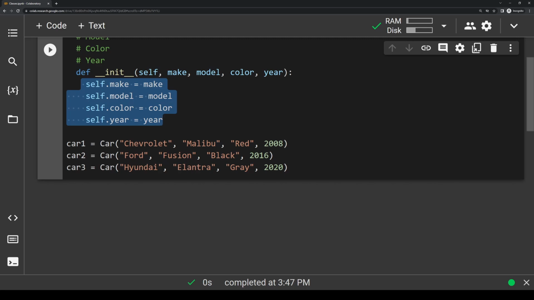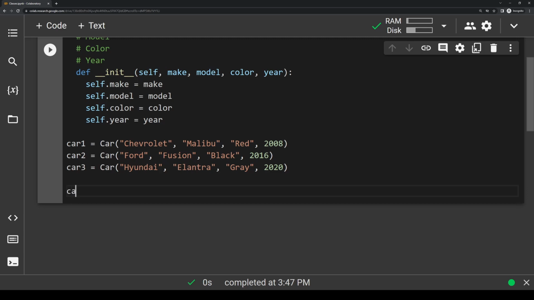So to actually access properties of an object that's already created, we use what's called the dot operator, which literally just means the dot or period on your keyboard. So let's say we want to access the make of car2. To do that, we would just type car2.make, and it's super simple just like that. If we wanted to access the model, we would just do car2.model.